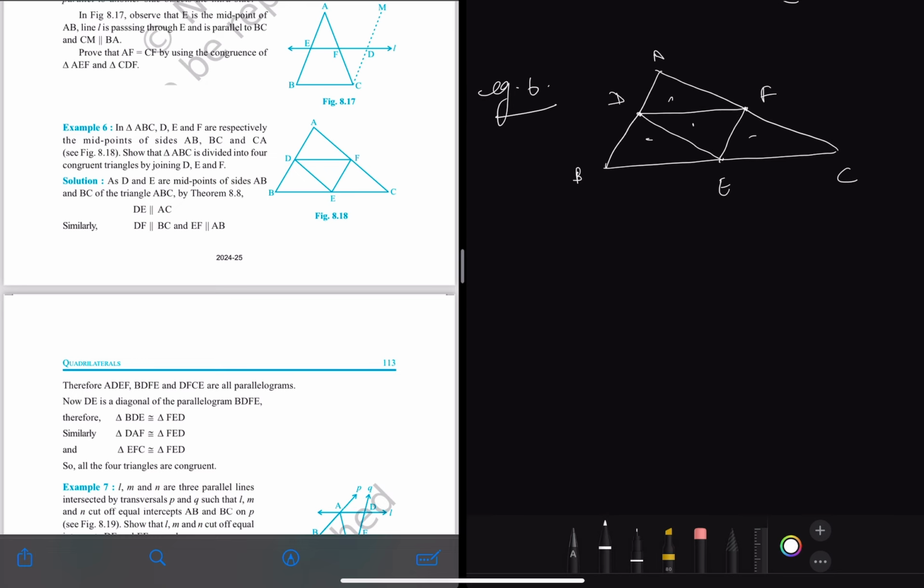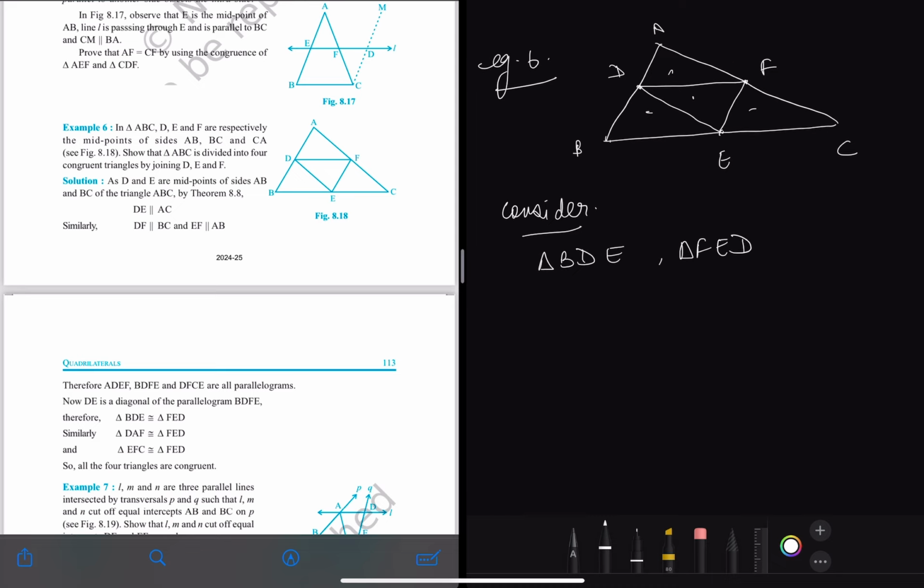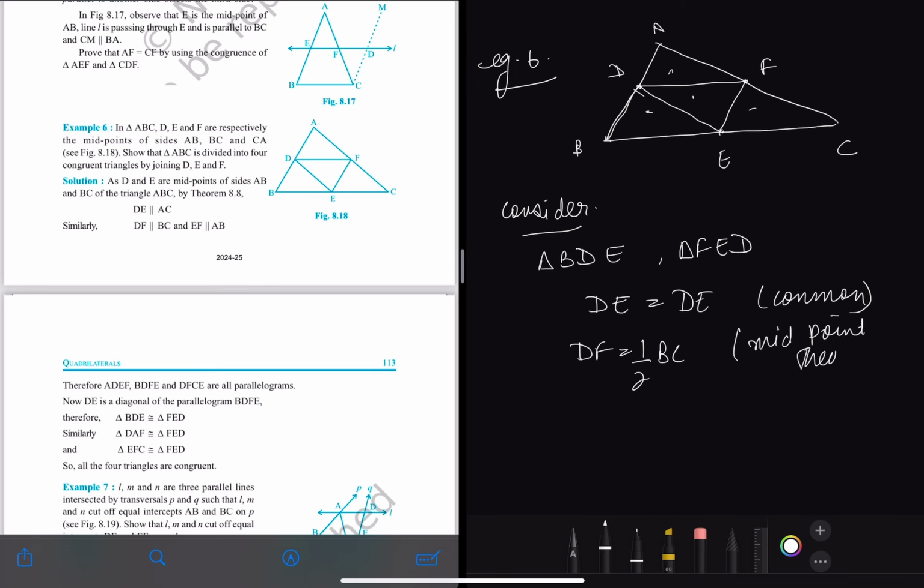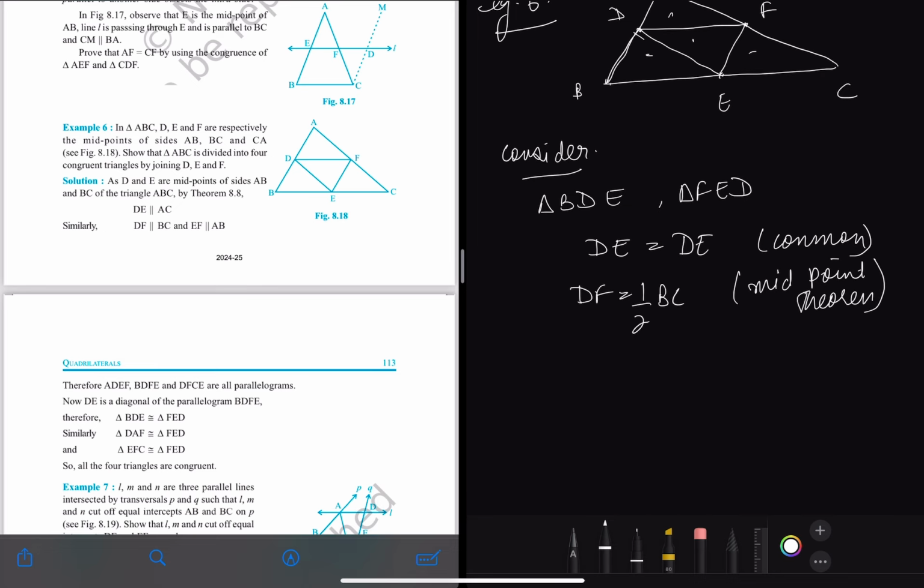And also we know that these are the midpoints. Okay. So let's consider triangle BDE and triangle FED. Okay. So how will we do this? BDE and FED we have considered. So DE is equal to DE, which is common. Okay. We know that DF is 1/2 of BC by midpoint theorem. And we know that half of BC here is equal to BE. So DF is equal to BE.